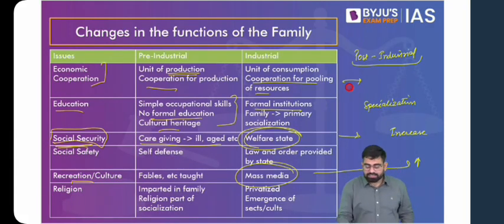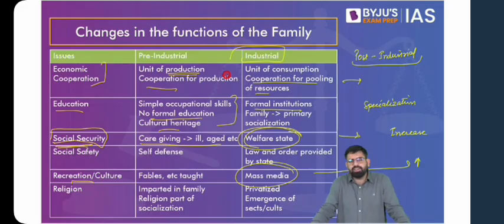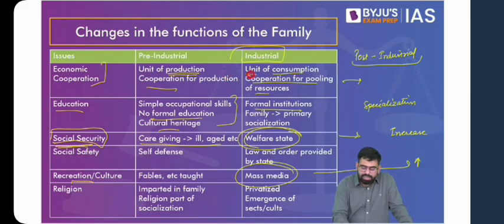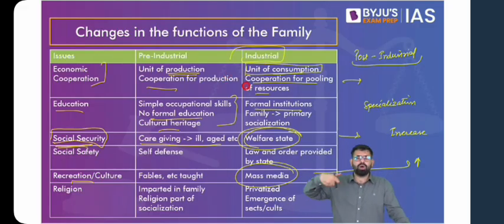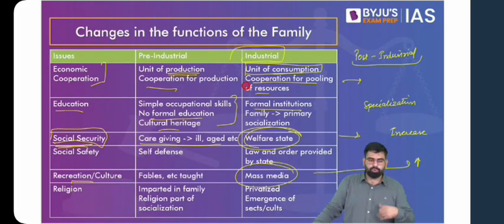Now, in industrial society, generally you'll find that most of the people are not involved in production. Most of the people have moved away from agriculture. And the family now becomes a unit of consumption. How? The members of the family go out and earn some income, and that income is primarily used for consumption. Whereas in agricultural or pre-industrial society, the members of the family produce together and consume what they have produced. So this is how you can understand these.